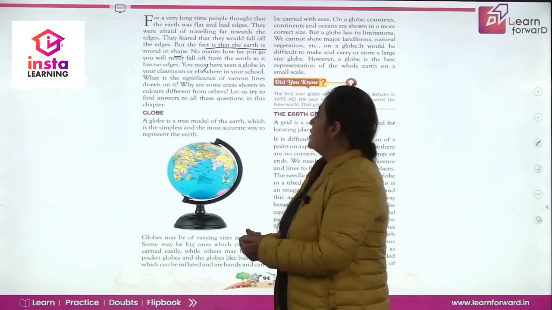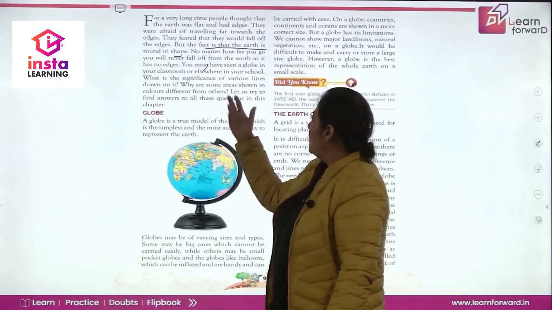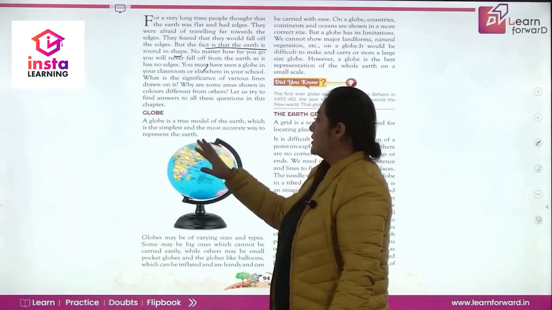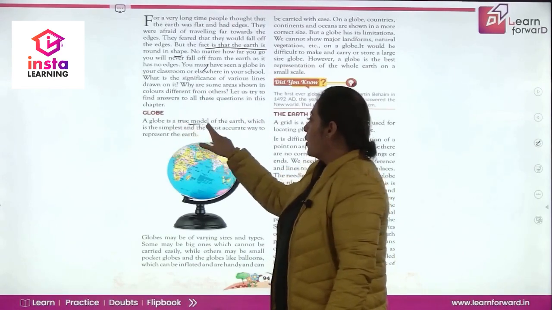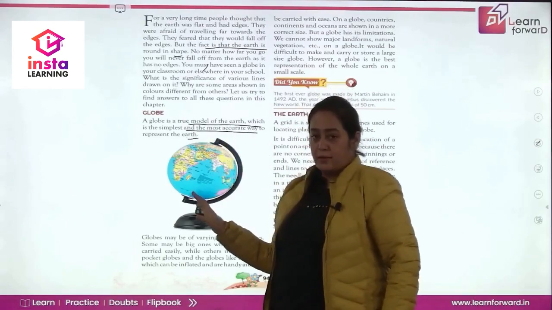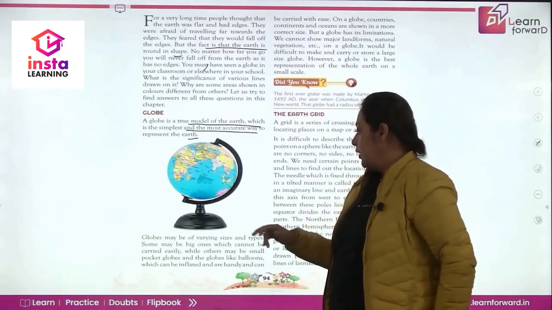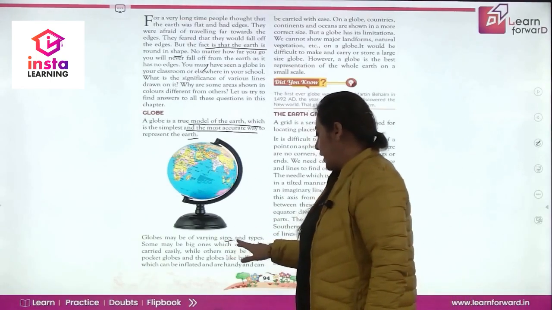So you must have seen a globe in your classroom, or anywhere in your school. What is the significance? Let's study that. A globe is a true model of Earth, which is the simplest and the most accurate way to represent the Earth. The globe से हम accurate way में Earth को represent कर सकते हैं. Globes जो होंगे different size और types के आते हैं.